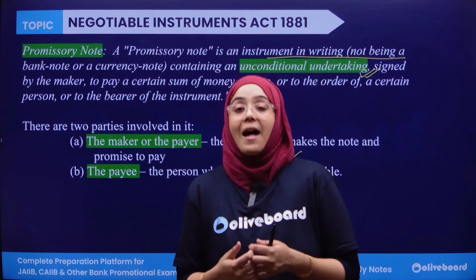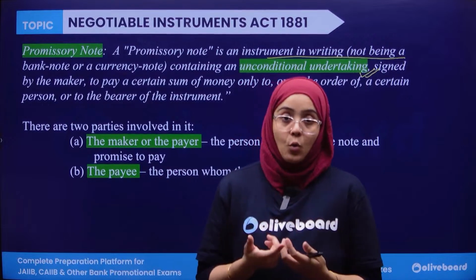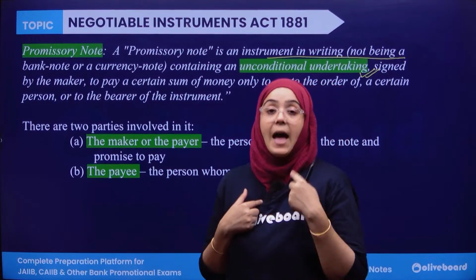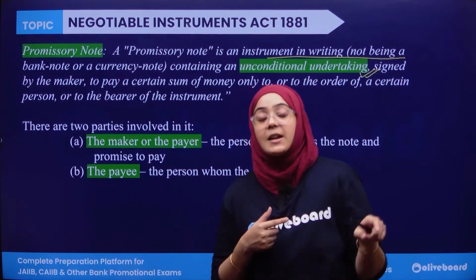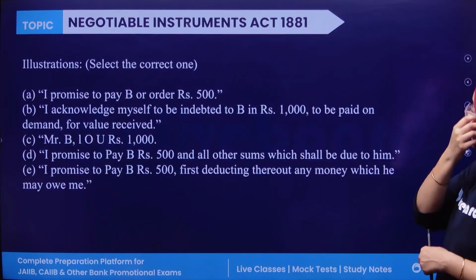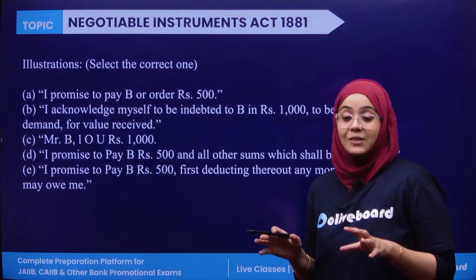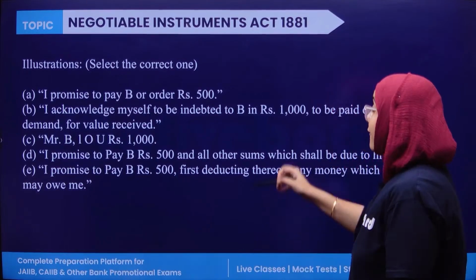So this is known as a promissory note. In this situation, I am promising you, so I am the payer and you are receiving the payment, and that's why you are the payee. Now next, let's talk about the examples and illustrations.